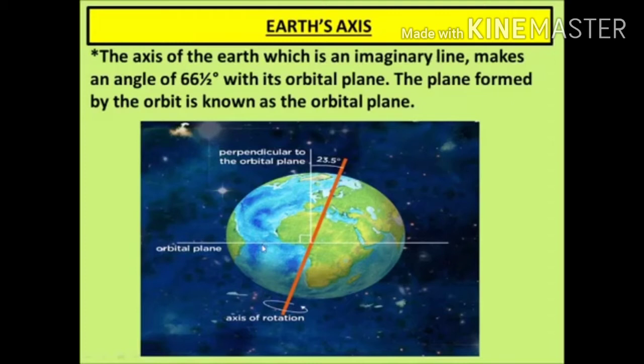In this situation, life on the earth would not have been possible, and that's why the earth is called a unique planet, because it has a tilted axis. Due to it we experience different seasons. Due to its rotation, we have day and night, and so many varieties of things we experience on this earth. Otherwise life would not have been possible on this earth.